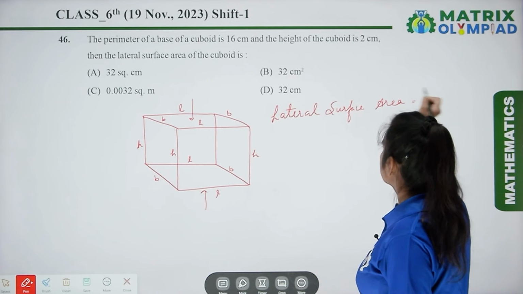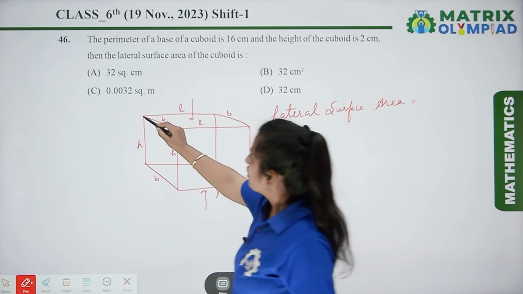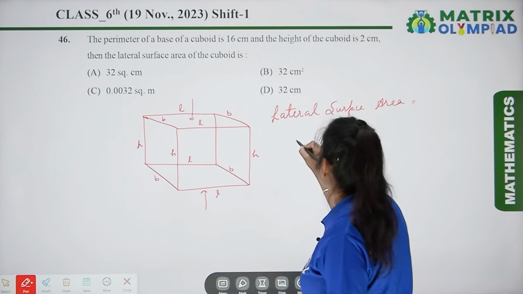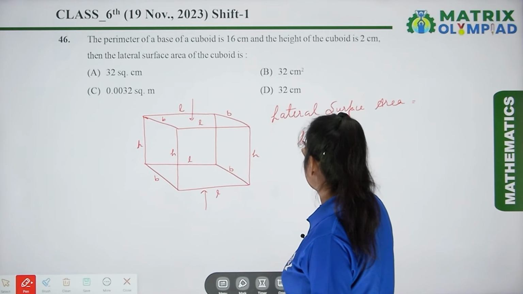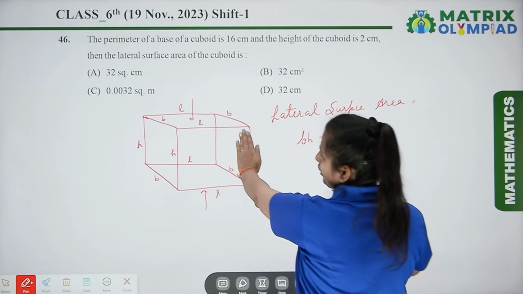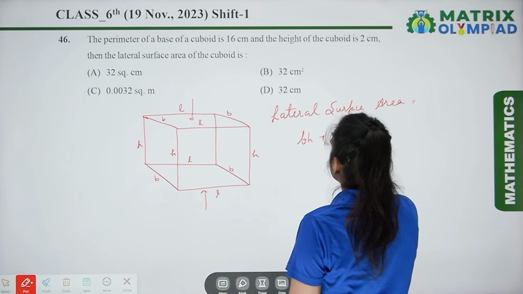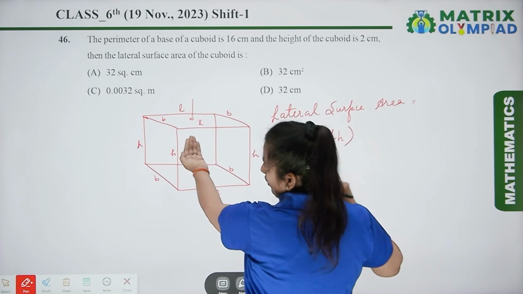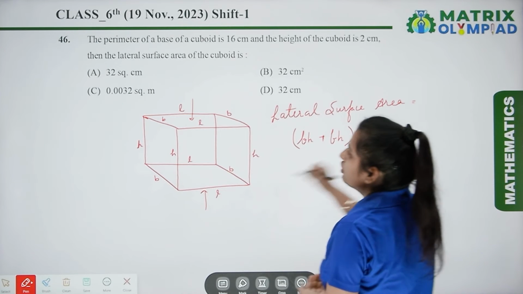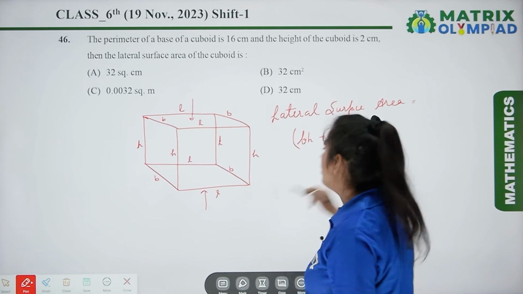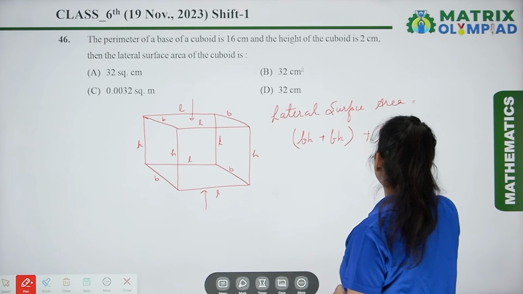Lateral surface area is equal to, here the first face has an area B into H. The same here also we have B into H. At the back and front we have length and height, so length into height plus length into height in the front also.